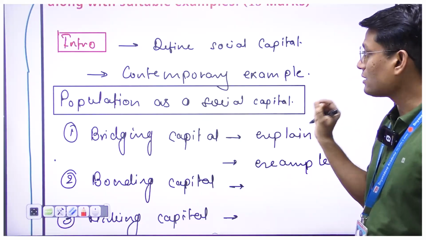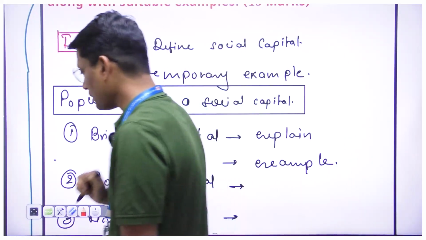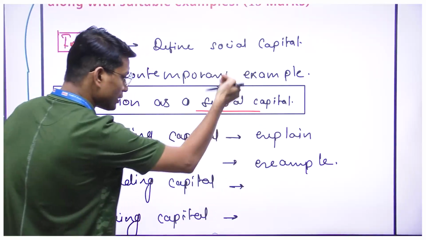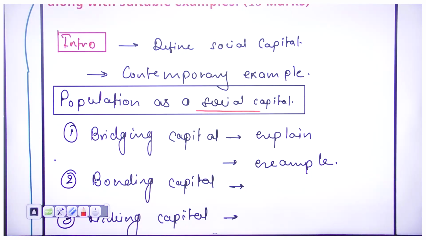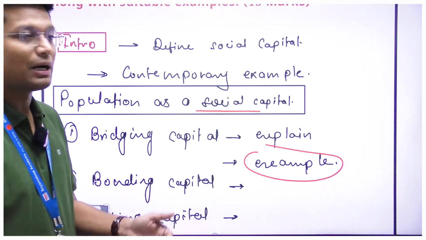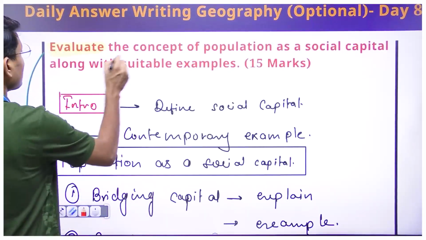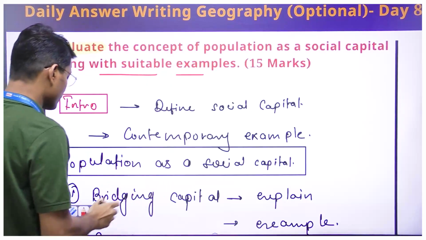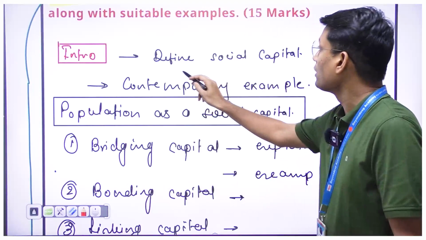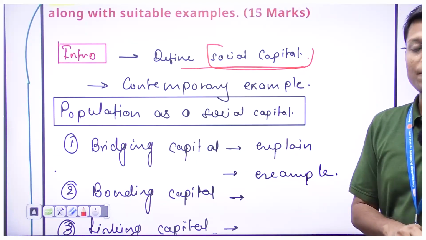I am not likely to exercise this particular option, that of the contemporary example, for a very simple reason: if I explain social capital throughout my answer, I am anyway going to put n number of examples. With every argument, I am supposed to give an example. Here in the question itself, the question is demanding that we provide suitable examples, fine. And that is why I'll prefer to go with the definition based approach. I'll simply define what this social capital is, fine.